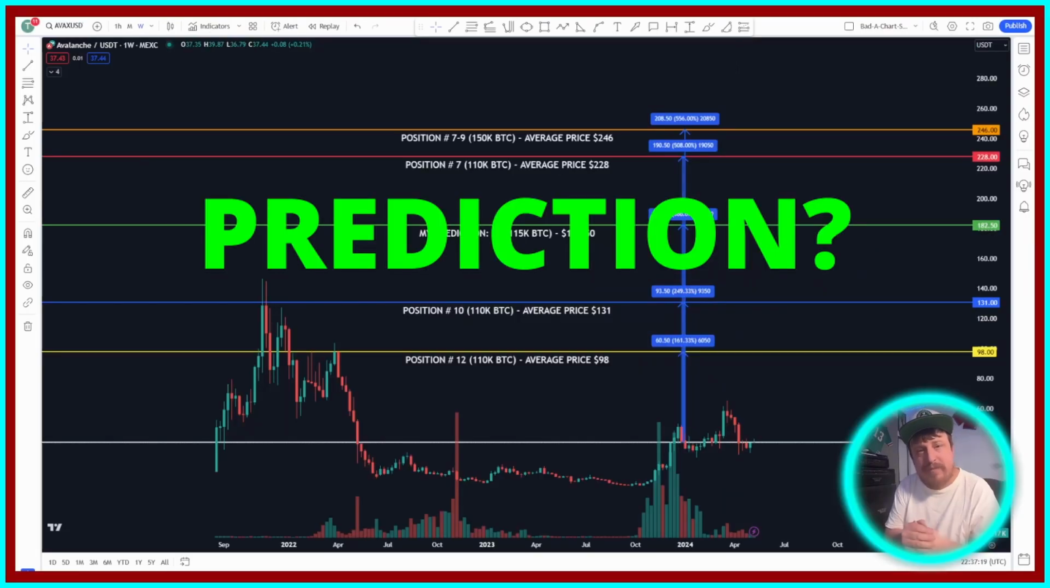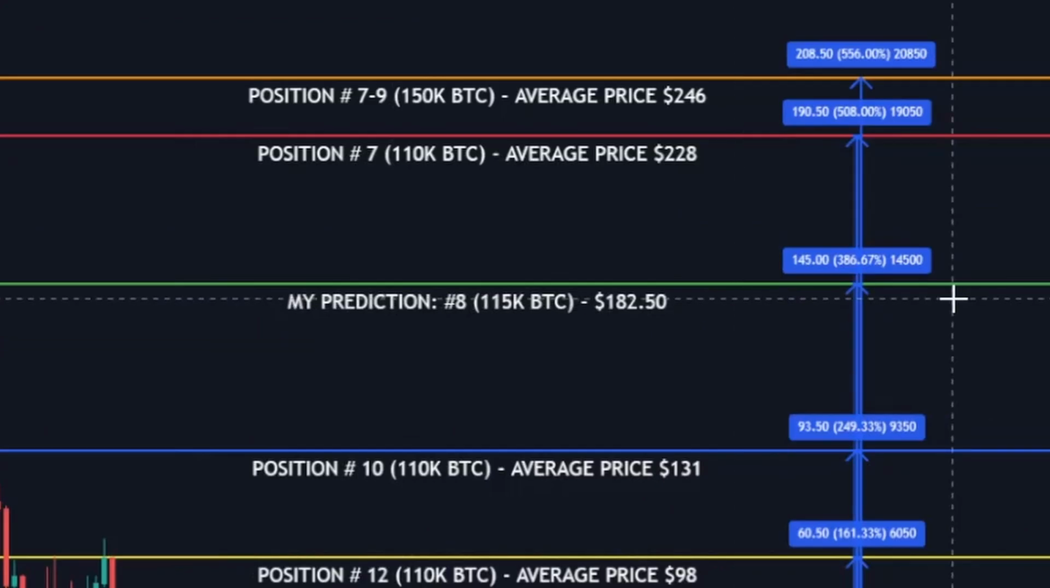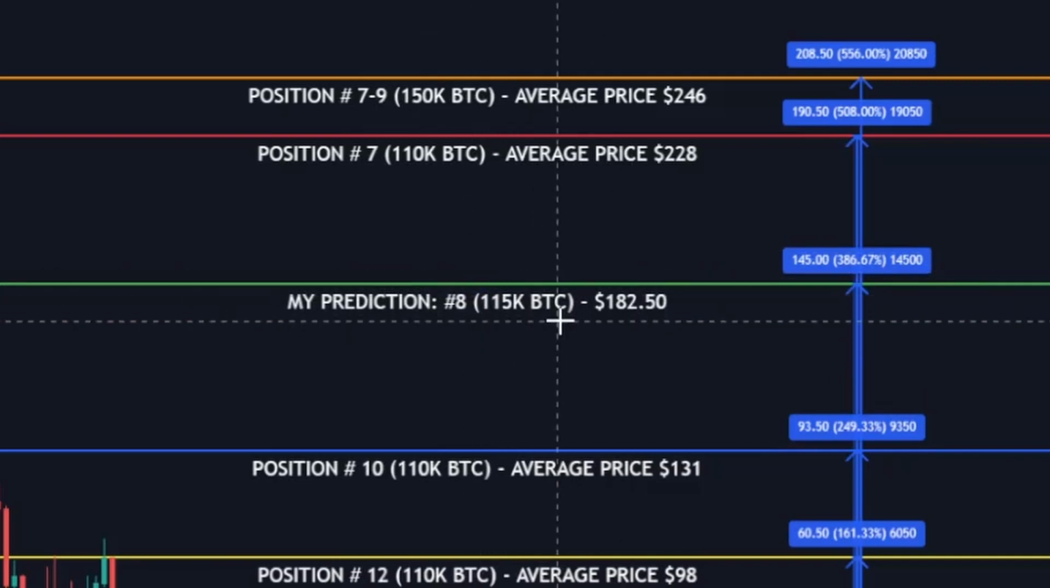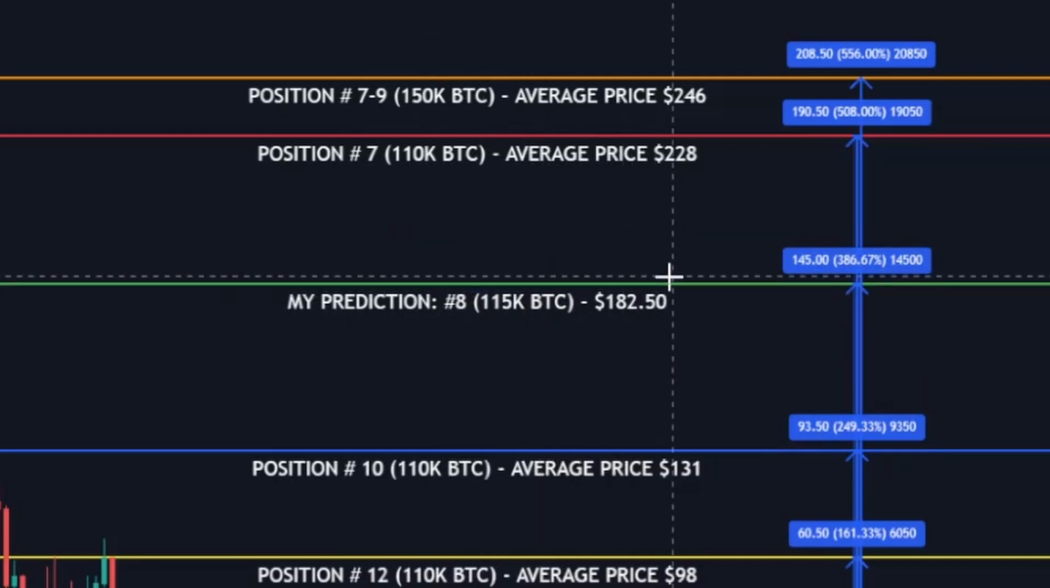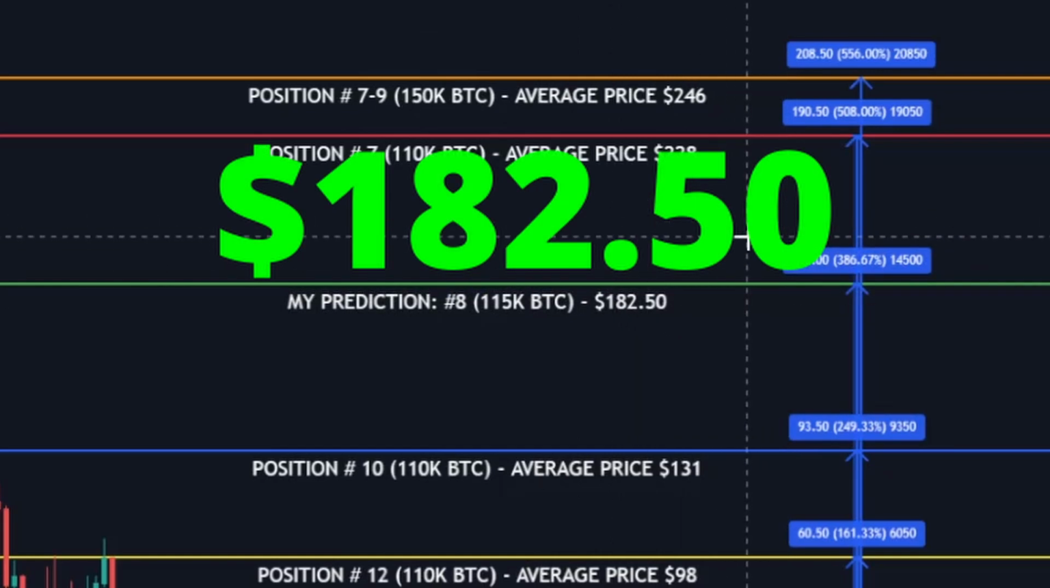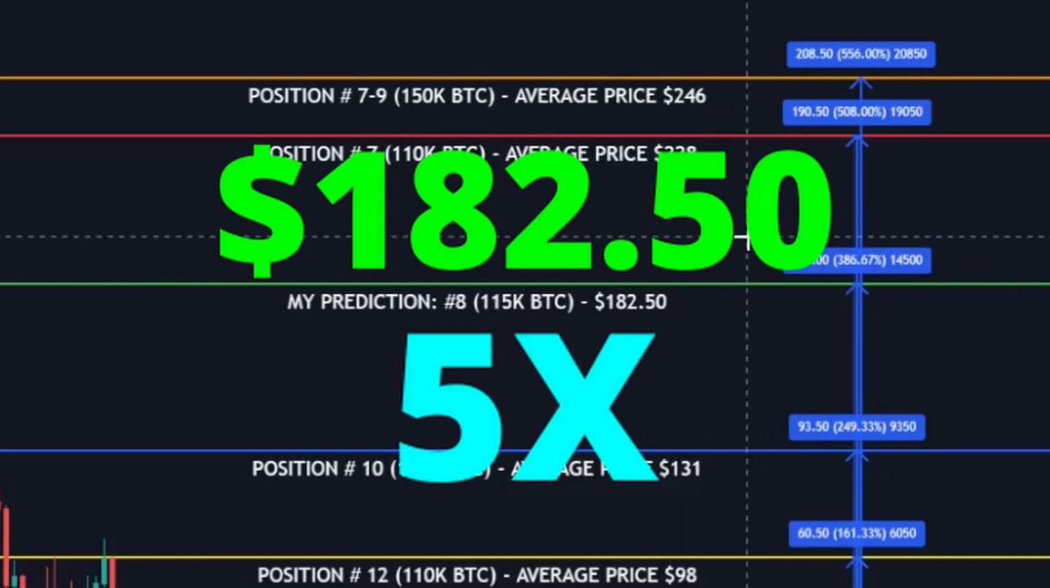So then, just to wrap up today's video, what is my prediction or projection for the price of AVAX for this bull run? Well, I've put a horizontal green line here to represent my prediction, which is position number 8, average Bitcoin price of 115K, and that gives us a price of 182.50, which from where we were at the time of making this video would be around a 5x.